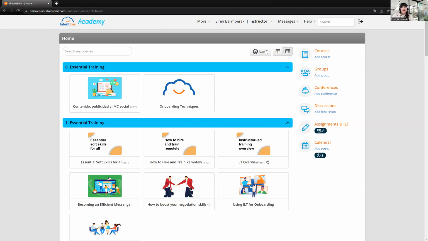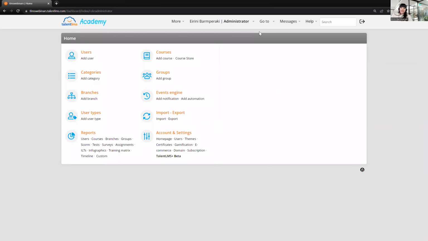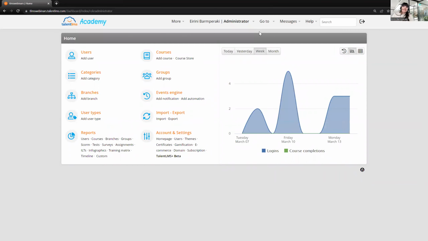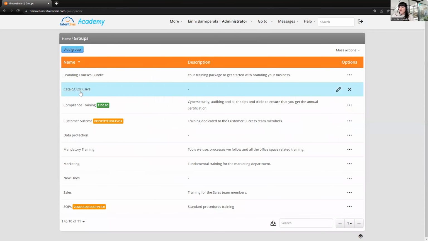But before you do that, we need to make some steps before that. Now, I'm afraid that at this point, the categories is not something that can be used in order to create a custom report. So you can check the users that take courses from the course catalog. But what you can do is create a group. In fact, I have a group similar to that. So here I have created a group. I named that group Catalog Exclusive, and I have added all the courses that users need to take from the course catalog, need to self-assign from the course catalog.